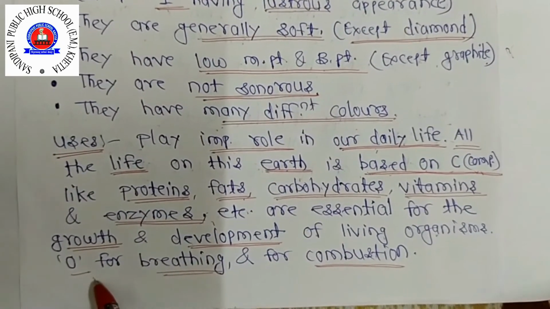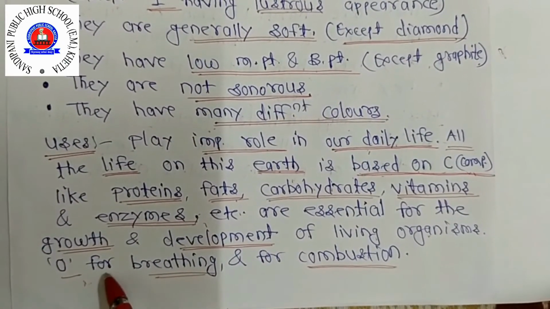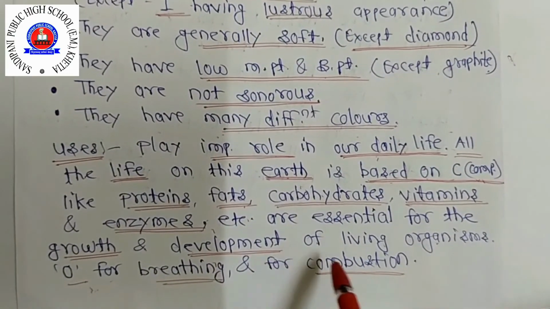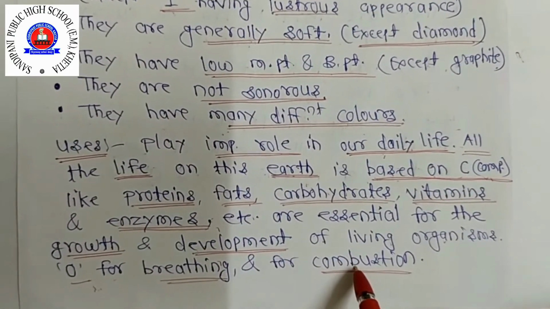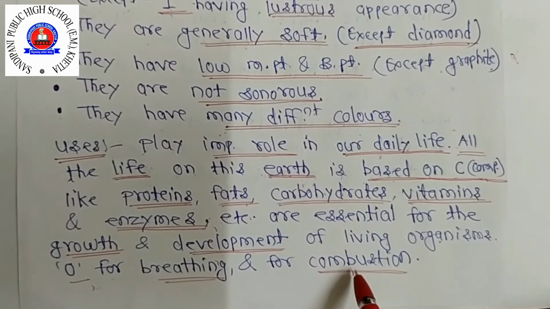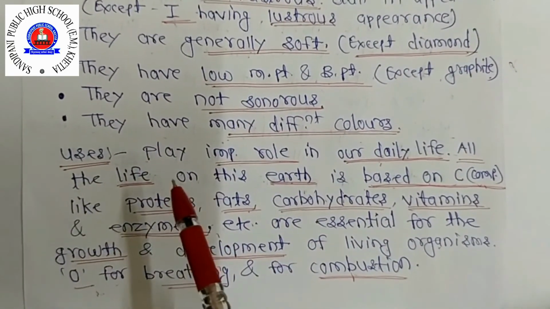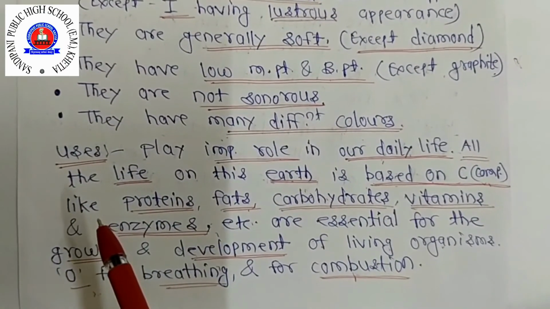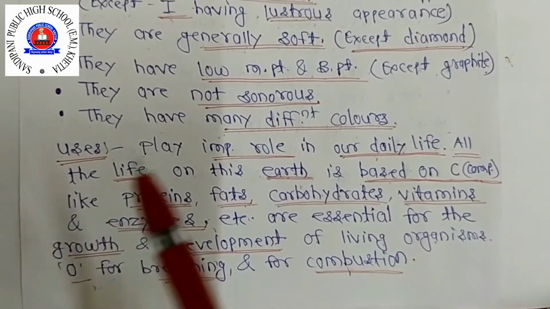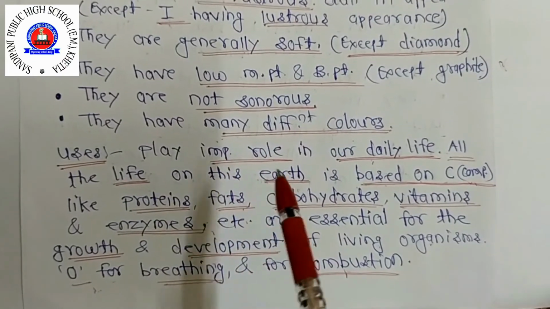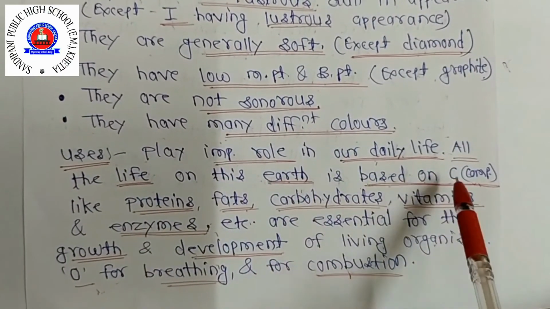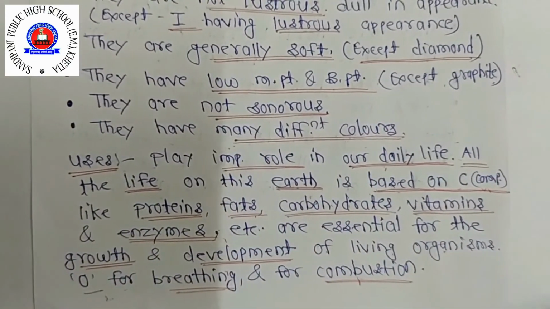A non-metal, but it is essential for breathing and for combustion also. Combustion means what? It helps in burning. Okay, so these are the uses of non-metals. So metal is also important for our life and non-metal is also important because life is based on carbon compounds. Clear this one?